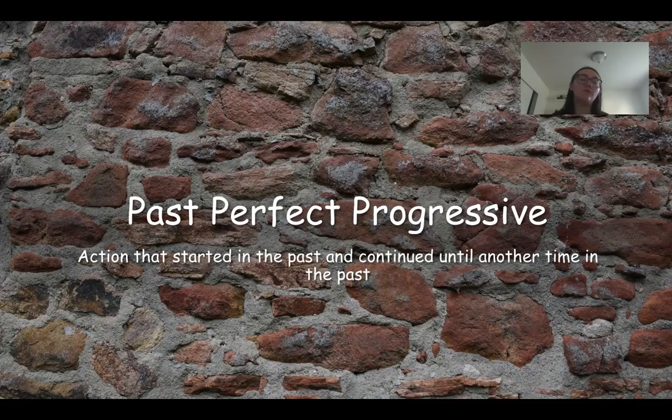So we use it to talk about action or actions that started in the past and they kept going until another time in the past. So it's talking about two actions in the past, right? So if this is the present and this is the past, you have two things happening. And when we use past perfect progressive tense, it means that one action kept happening and another one happened. And that's why we use it.